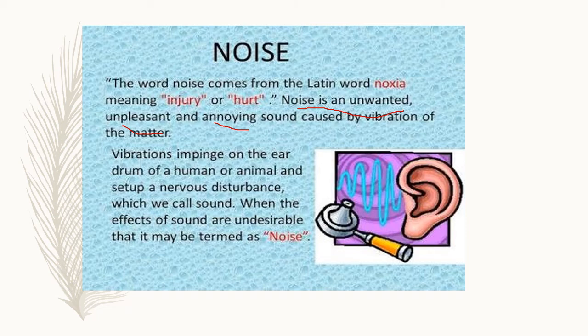When the effect of sound is undesirable, that means unwanted, then it may be termed as noise. So we can define noise as unwanted, unpleasant and annoying sound caused by the vibration of matter.